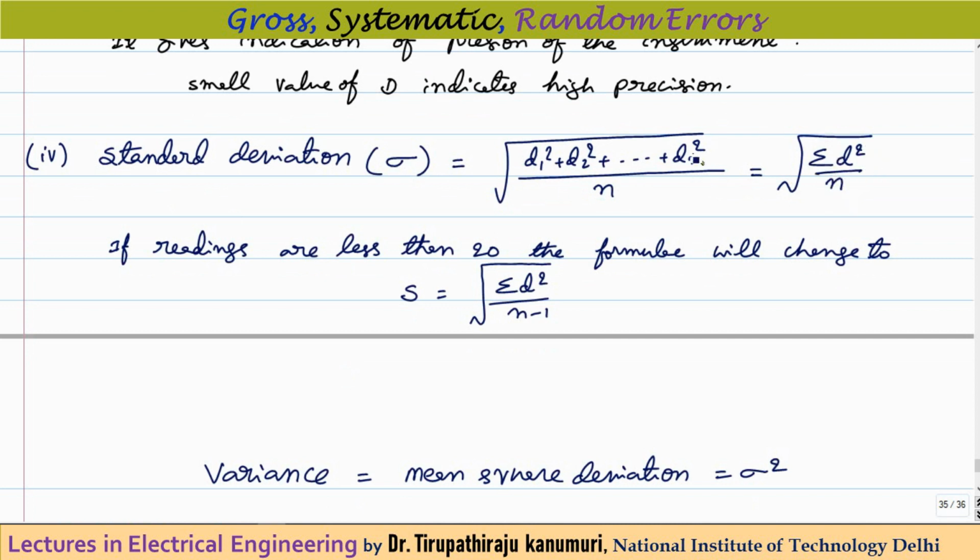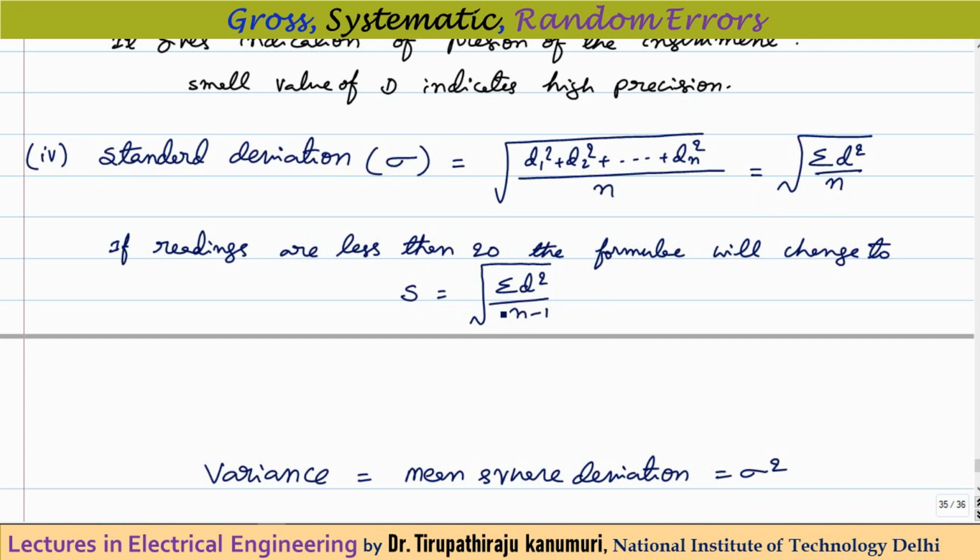And this formula can be applied only if the number of samples is very large. But in practice, generally we cannot take an infinite number of samples, and we take readings generally less than 20. So if your number of readings is less than 20, this formula will be modified: instead of sigma we will write S. S is equal to the square root of sigma d square, so the sum of the d square divided by, instead of n, we have to write n minus 1.